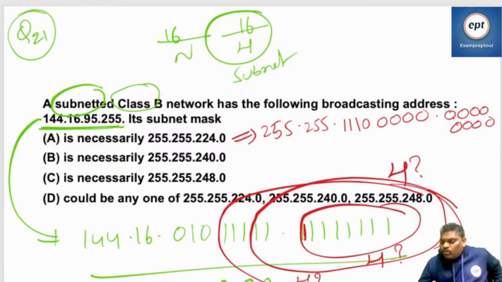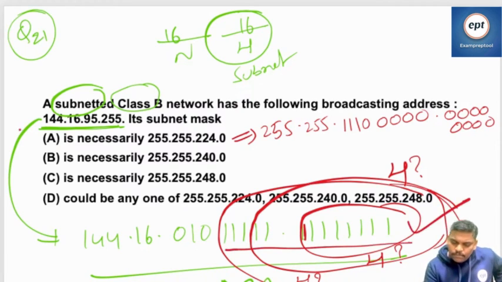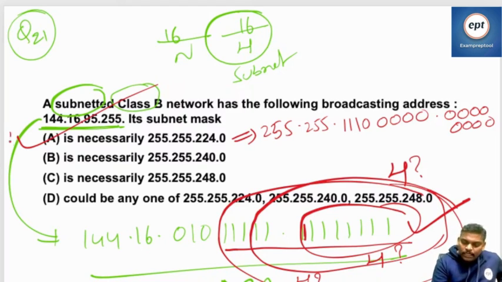If 13 bits are host part, because the given one is a DBA, host part all ones, 13 ones should be there. Is it 13 ones continuously? 8 plus 5. Correct. According to option A, in the DBA, from the right hand side, 13 bits should be ones. Yes, in the DBA, 13 ones are already there. So 13 bits are host according to option A.